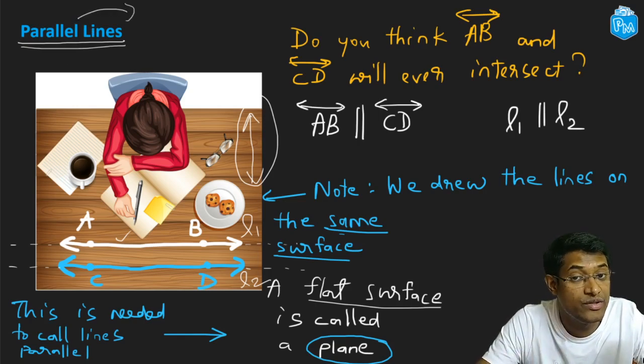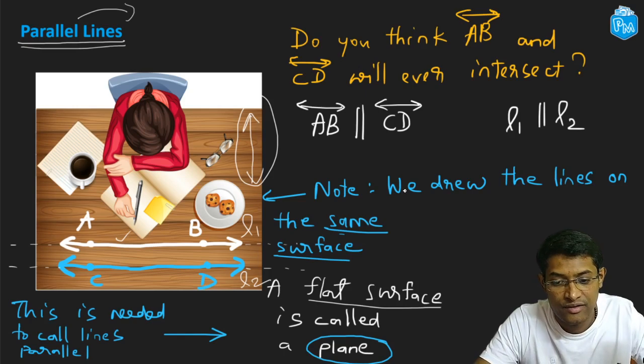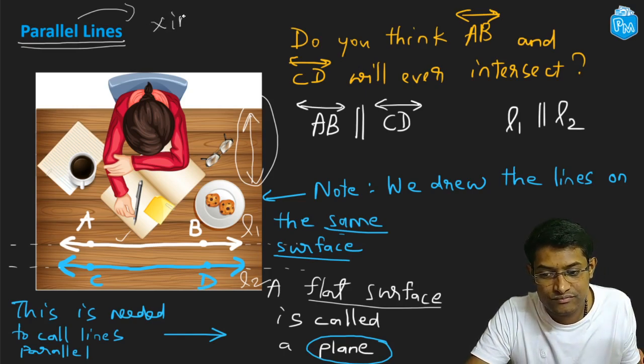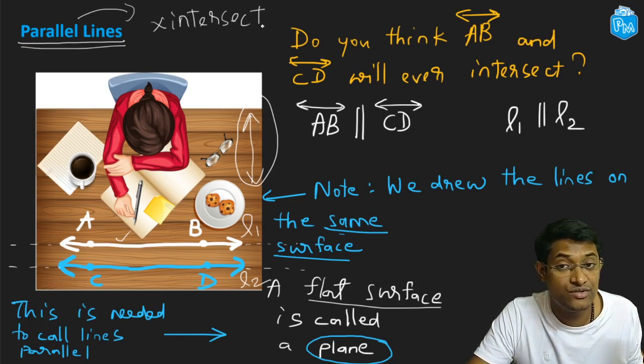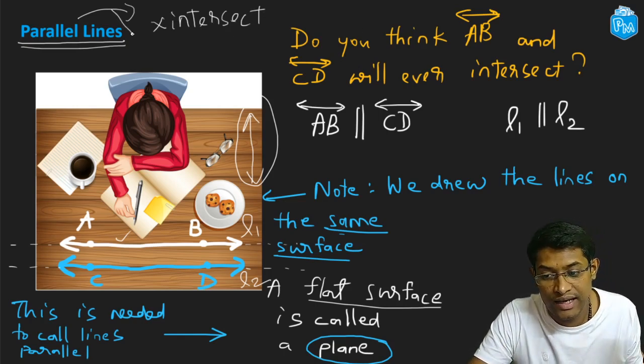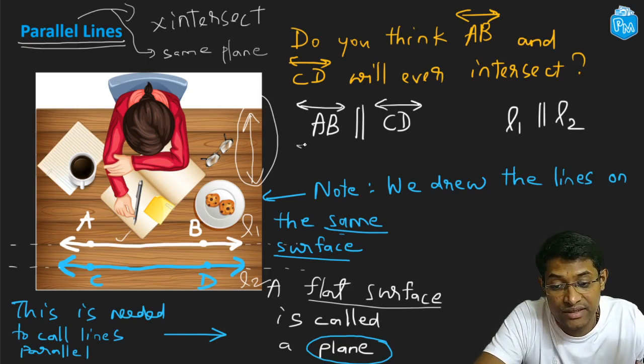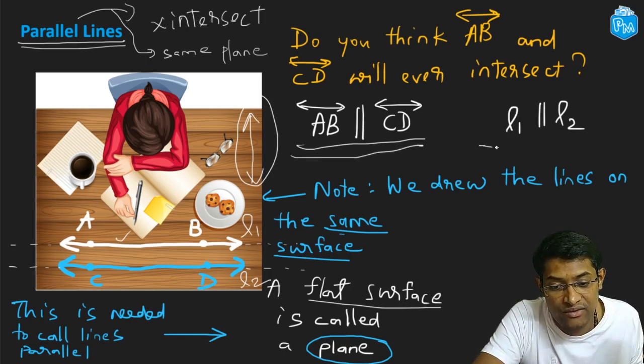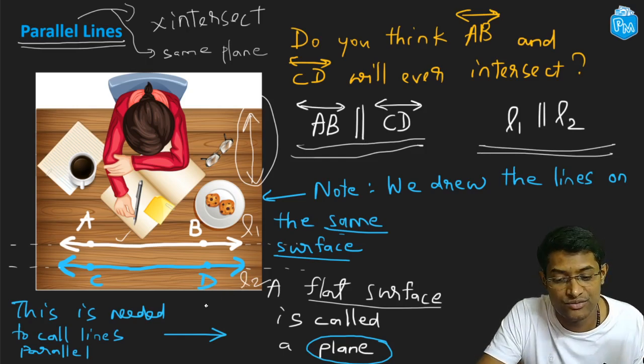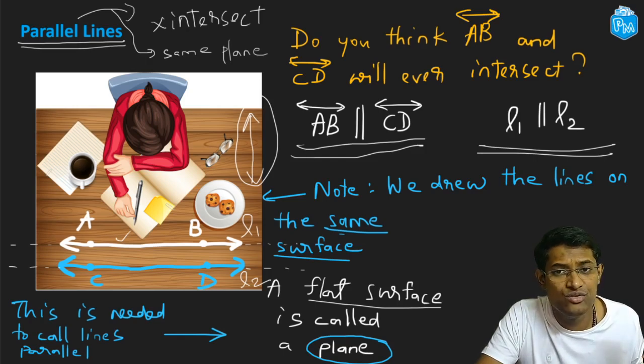So for two lines to be called parallel lines in geometry, they should not intersect. We have seen what intersection means. That is, they should not have any common point and they should be on the same surface or the same plane. All right, and we have seen how we denote such lines. We say line AB parallel to line CD using this symbol, or we can say L1 parallel to L2, like we call this one L1 and this one over here L2. All right, let's do a few questions.